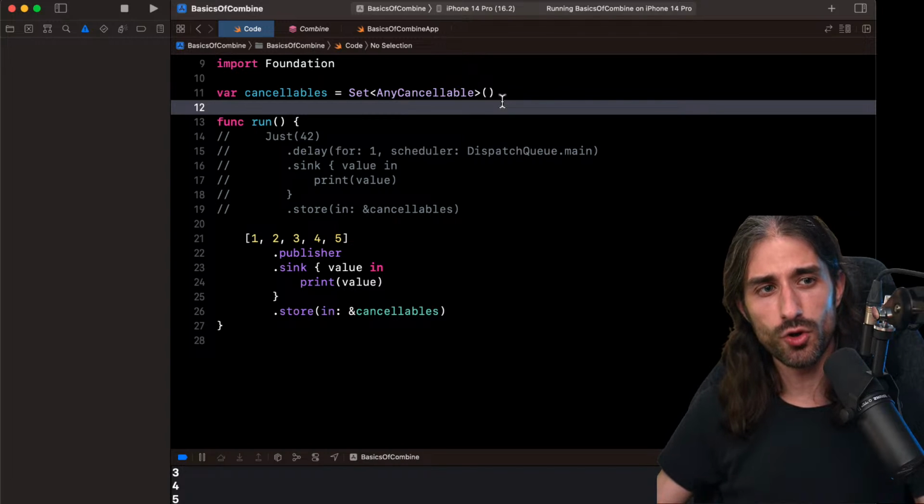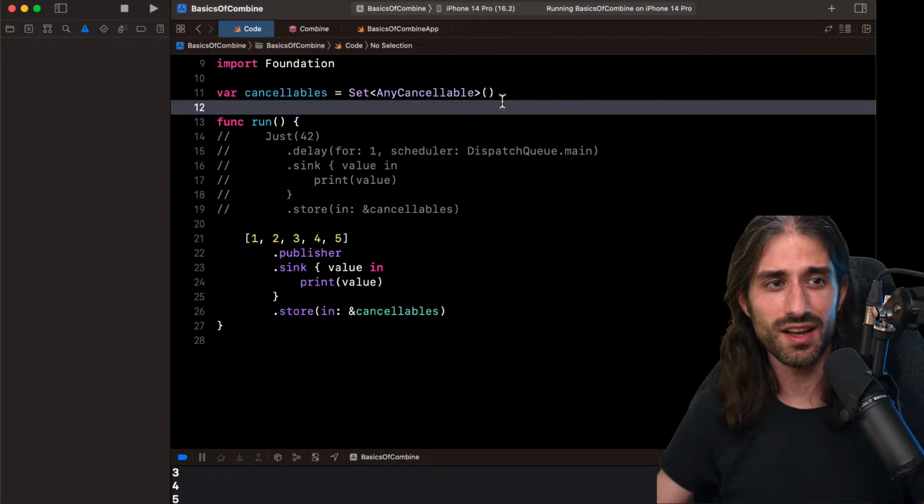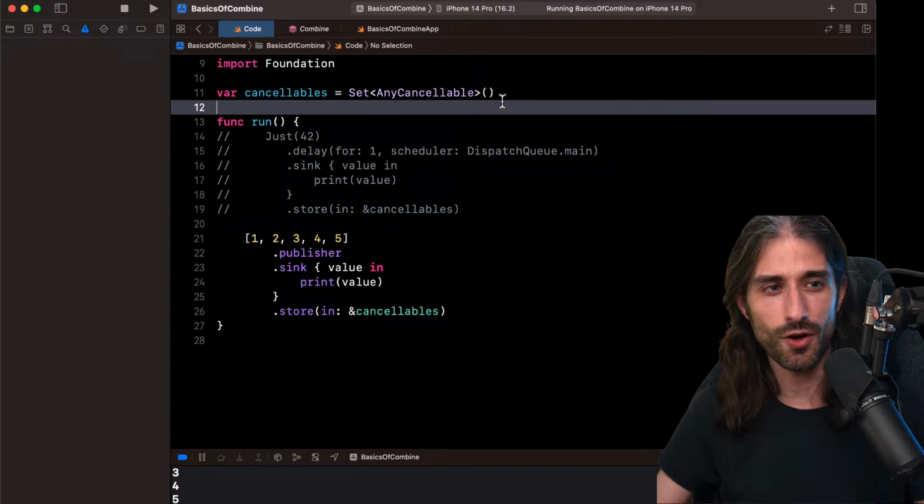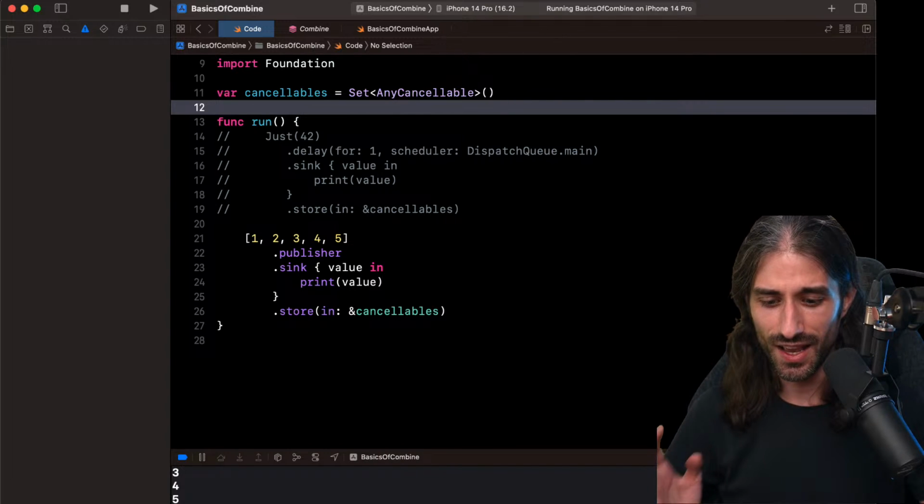By storing your subscriptions inside the view model, you also ensure that the subscriptions are deallocated when the view model is deallocated. So you are basically piggybacking on the fact that you have objects with proper lifetimes in your code base.